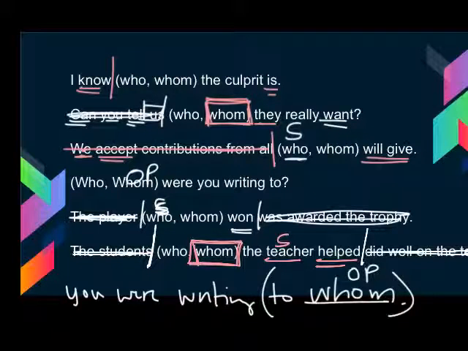So you notice as I'm going through these that I'm actually doing things a little bit backwards from how we learned it in September. I'm looking for the verb and then finding out who is attached to that verb. Who's attached to the action that that verb is doing. And that helps me figure out which pronoun I need to use, whether or not it's who or whom. That's everything for who and whom. And the one thing you need to remember is what is that pronoun doing in the sentence? Is it being a subject or predicate noun, or is it being some sort of object? And that will help you make the right decision when you use it in your writing.